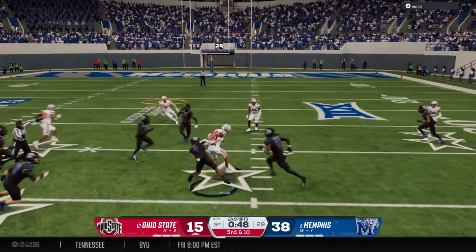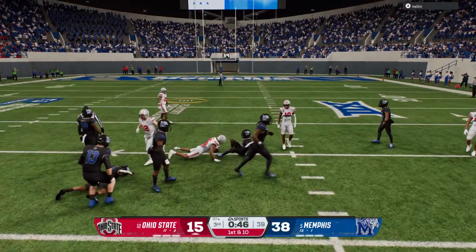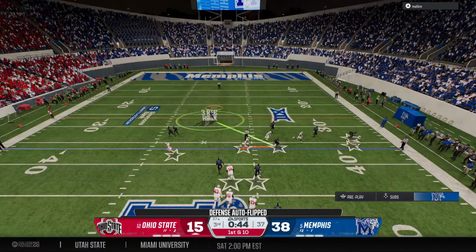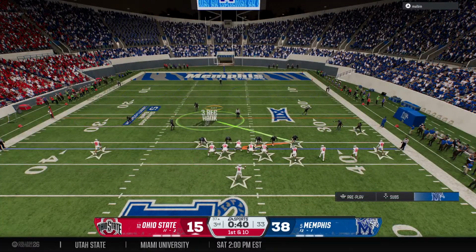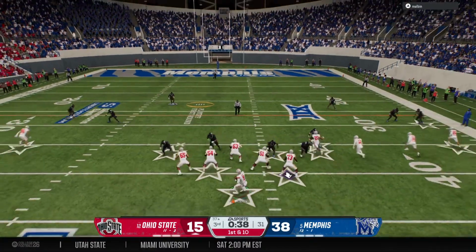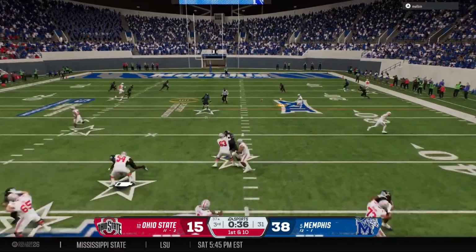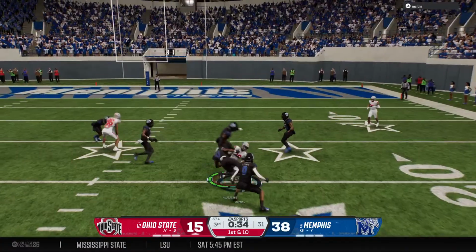Snags the quick throw. They get the third down conversion. First down now from the 37. The Buckeyes come to the line to start a fresh set of downs. Good job by this offensive line and a great throw by the quarterback to get that first down there on third down. It's exactly what they needed to do.